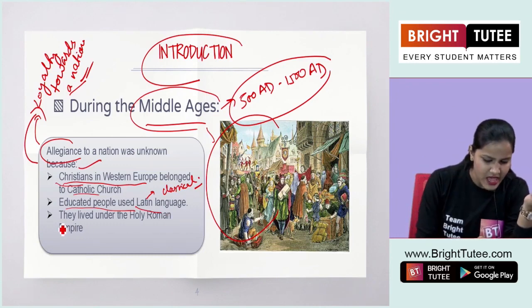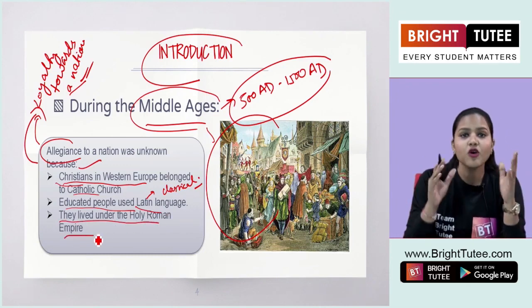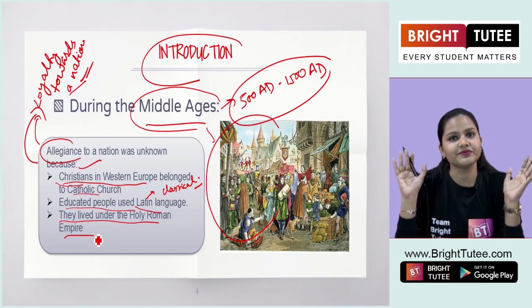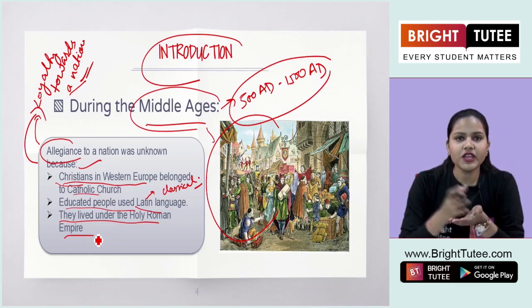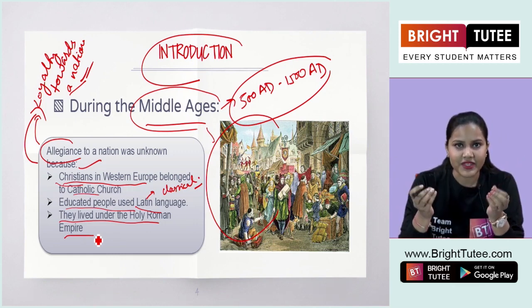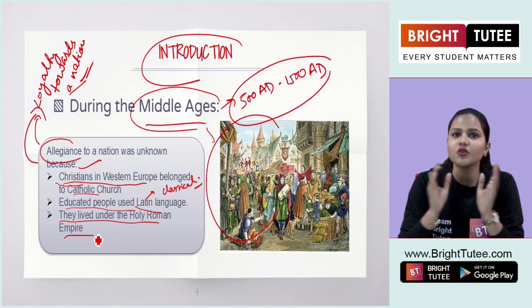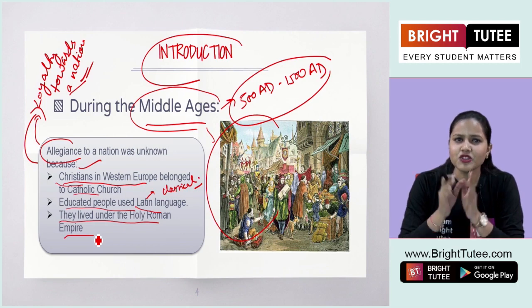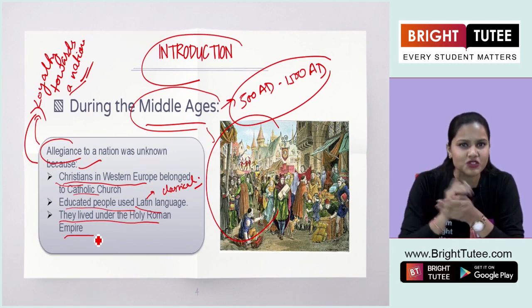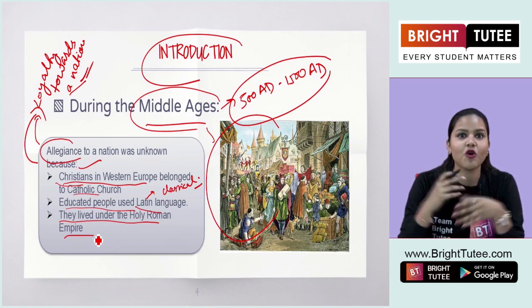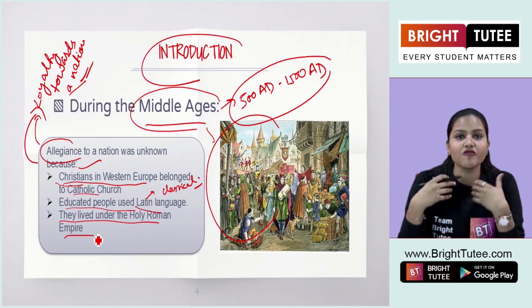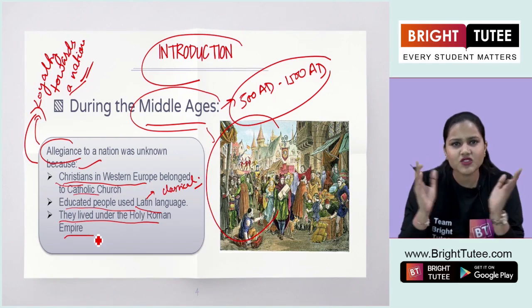Apart from that, everyone lived under the Holy Roman Empire. Now, for example, today we know all the countries' names like India, France, Italy, Germany and so on. But at that time, do you think this idea of nation was known to the people? Or they called themselves as Indians or French or Germans and so on?